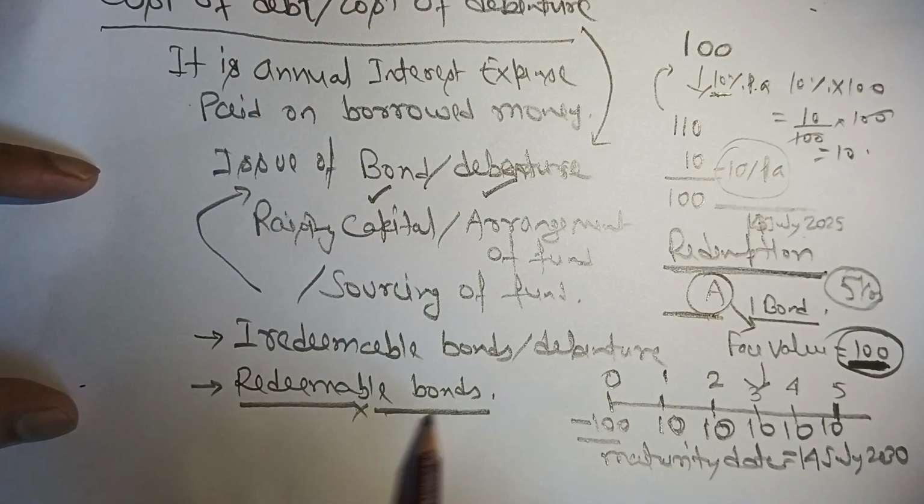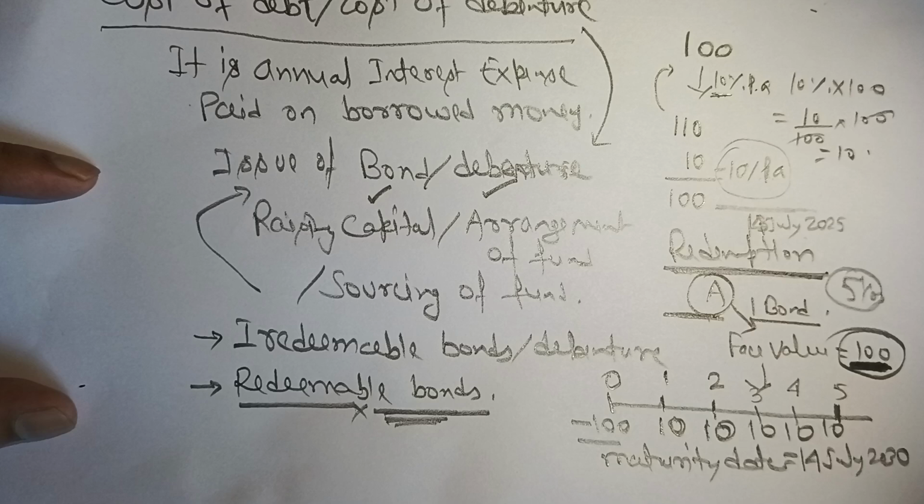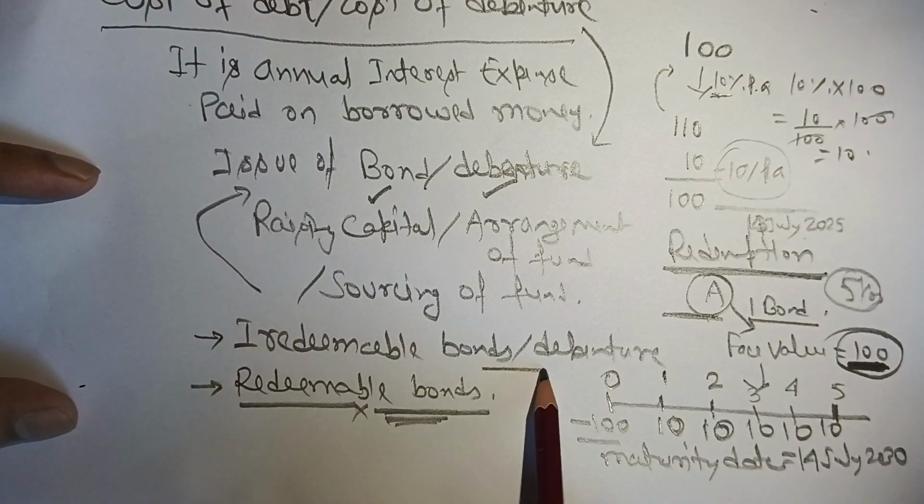Since the video is getting a little lengthy, I'll be making another video. Please watch that video in this sequence so that you get a solid understanding. In my next video, I'll be talking about the formulas of both types of bonds, irredeemable and redeemable bonds.